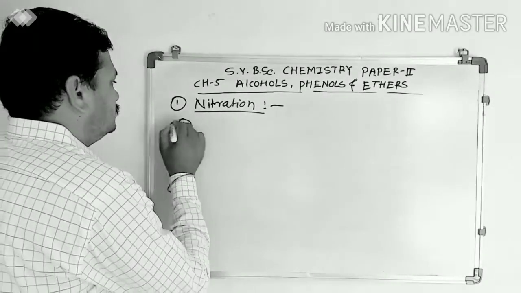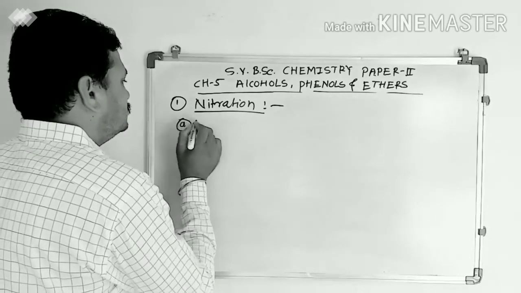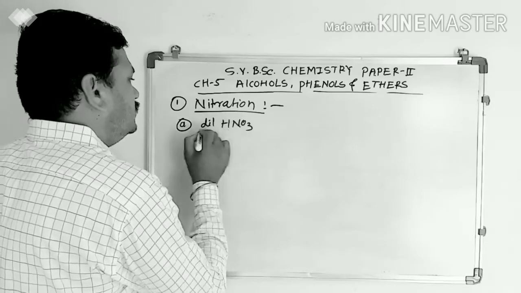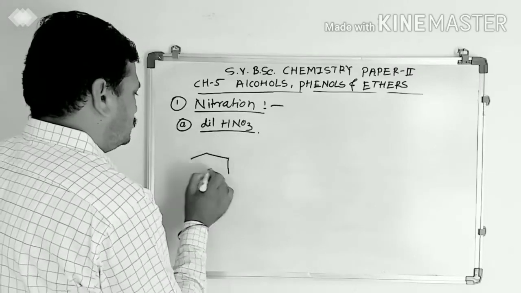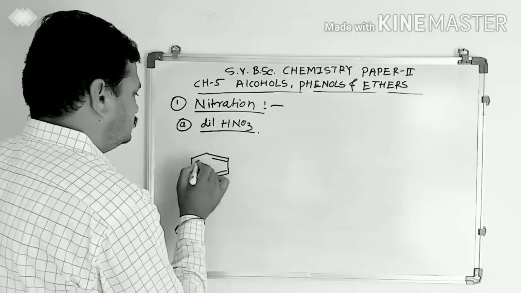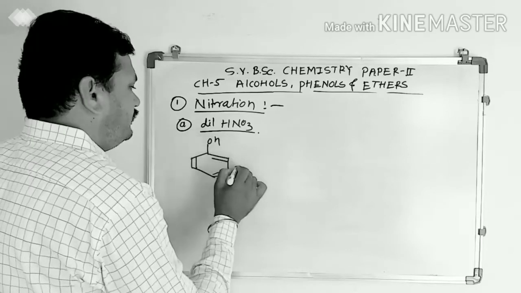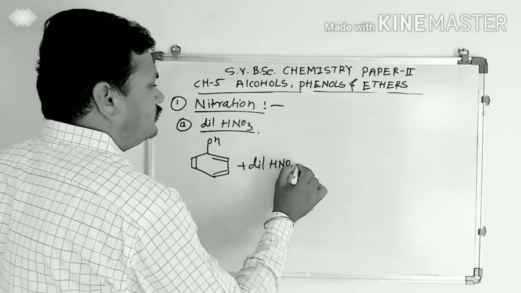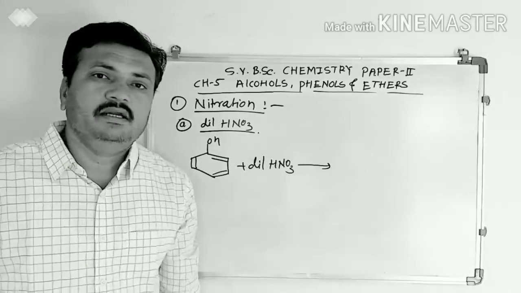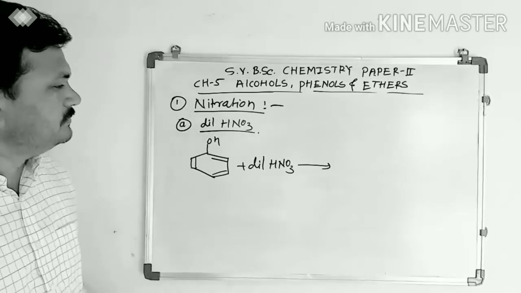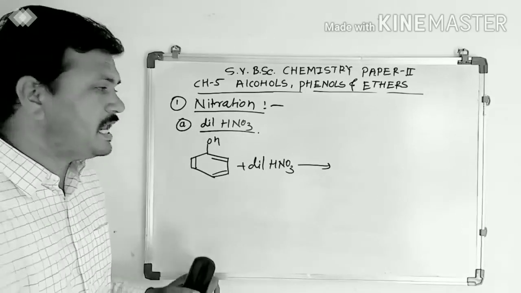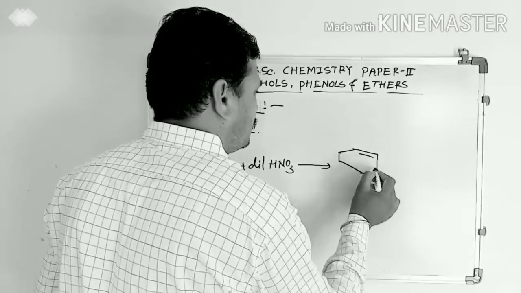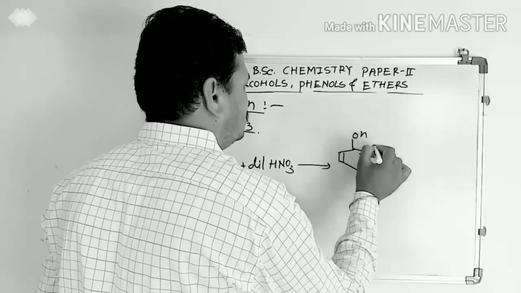First, when phenol is treated with dilute HNO3, dilute nitric acid, it gives a mixture of products. That means orthonitrophenol and paranitrophenol. We get two types of product.